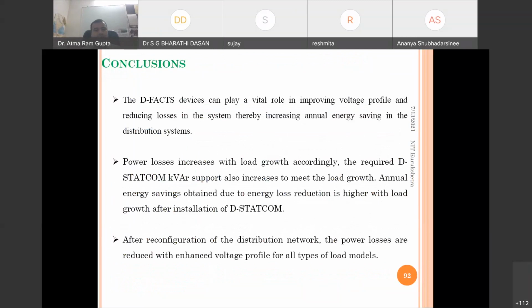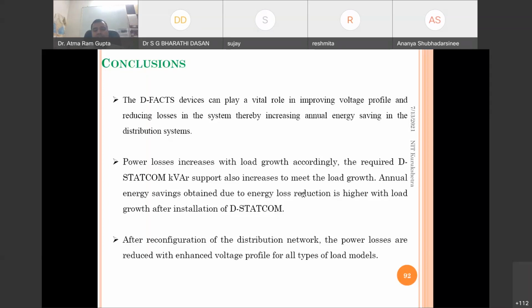So the conclusion of today's discussion is that DStatCom devices can play a vital role in improving the voltage profile and reducing losses in the system, thereby increasing annual energy saving in the distribution system. Power losses increase with load growth. Accordingly, the required DStatCom kVAr support also increases to meet the load growth. The annual energy saving obtained due to energy loss reduction is higher with load growth after installation of the DStatCom.